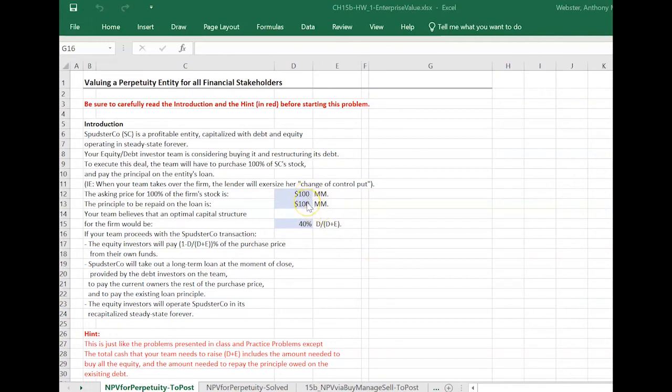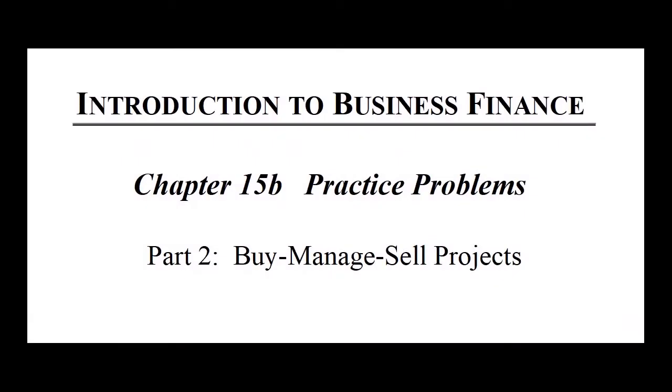You have to cough up the 200 million, and then you're going to change that from 100 equity, 100 debt to 40% of that 200 being debt, and 60% being equity. And then you go ahead and solve the problem the way that we've been solving things before. Okay, I hope that little set of hints is helpful for you.